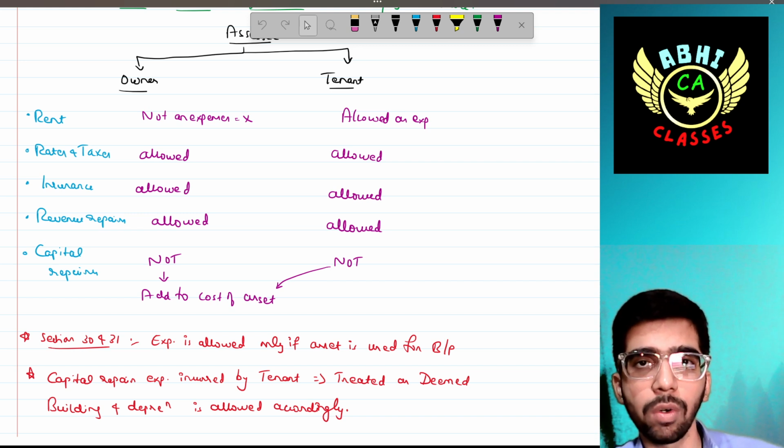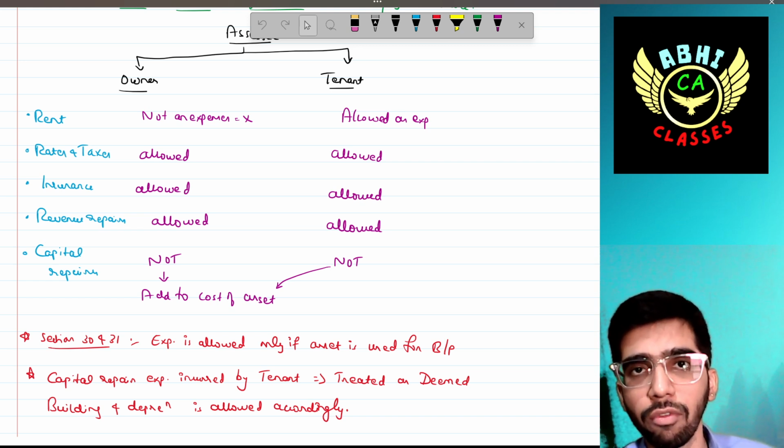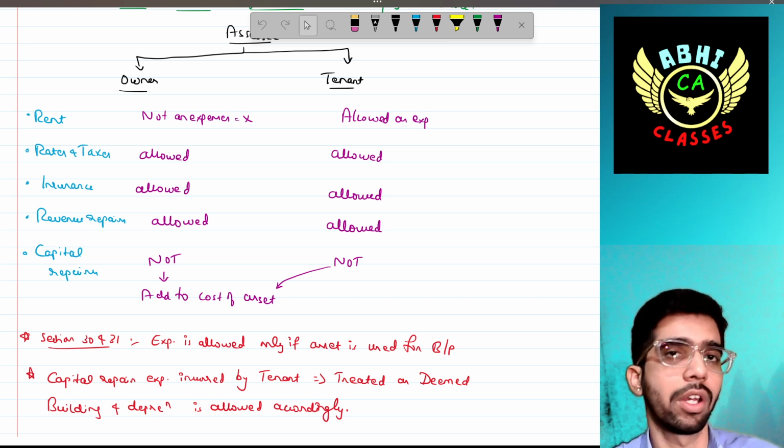If the profit and loss account information is given, we have to add back those expenses to the net profit to arrive at the taxable profit. In simple words, I hope you have understood.